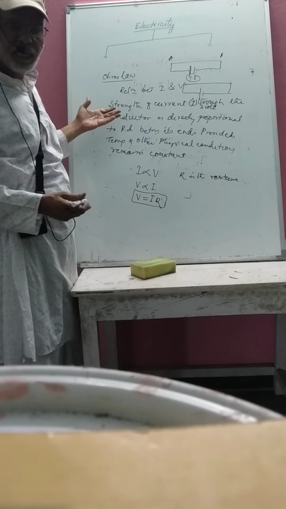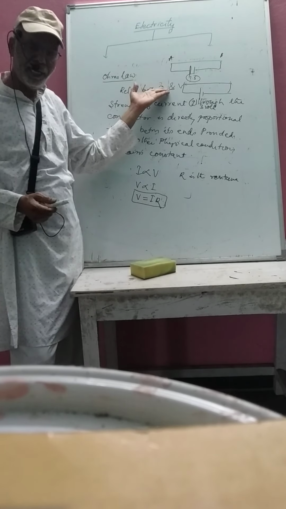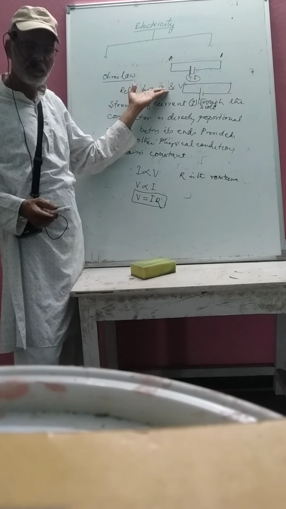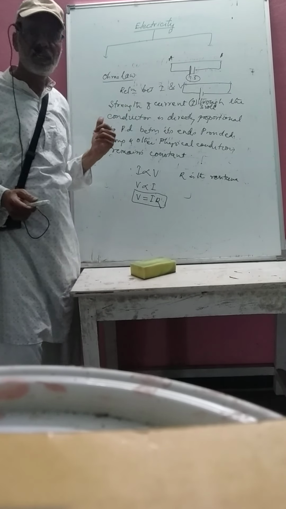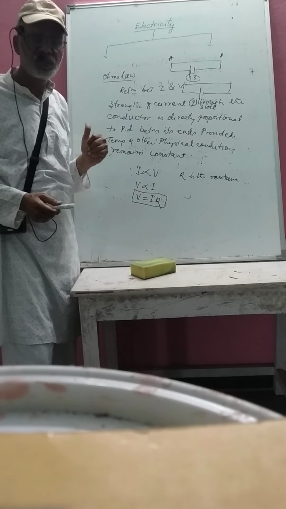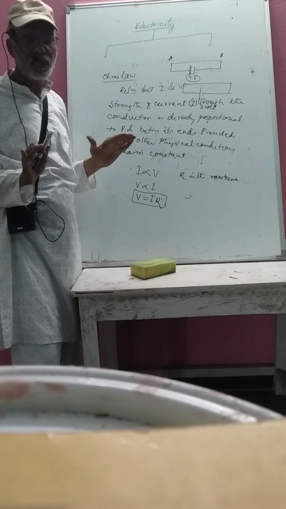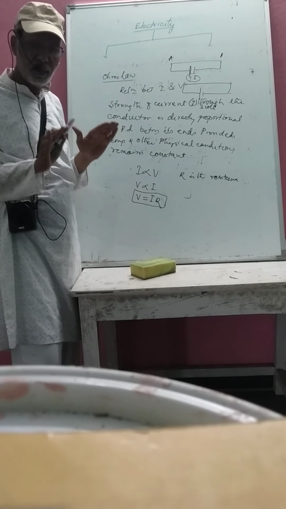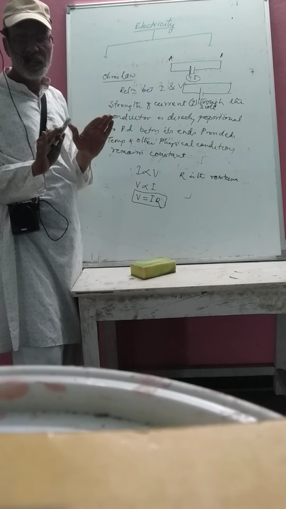In 1828, G.S. Ohm formulated a law which is known as Ohm's law. In Ohm's law, you are studying the relation between current and potential difference. According to Ohm, the strength or magnitude of electric current flowing through the conductor solely depends on the potential difference, provided temperature and other physical conditions remain constant.